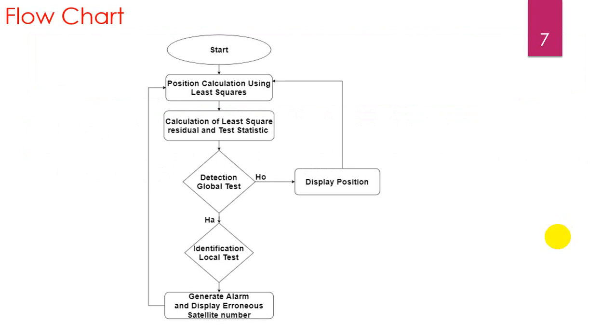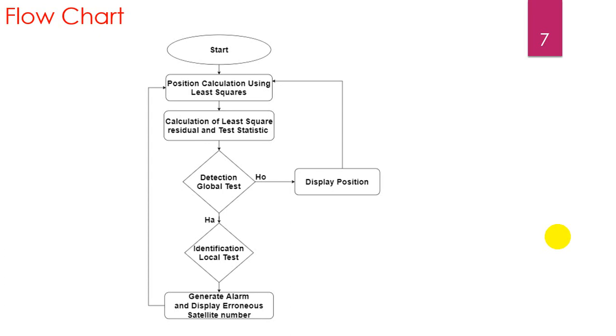This is the flowchart of our algorithm. When a receiver receives navigation and observation data, it is used for position calculation in ECEF coordinates using the least square method. In the second step, the least square residual and test statistics for detection and identification are calculated.